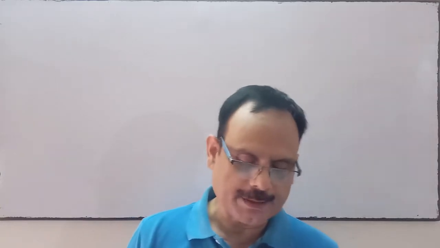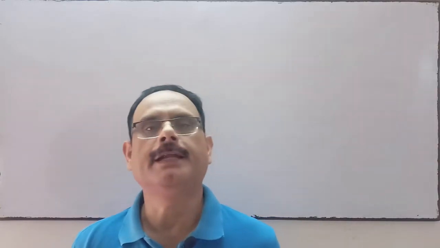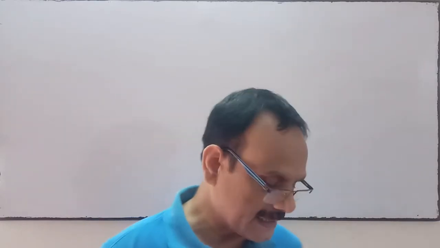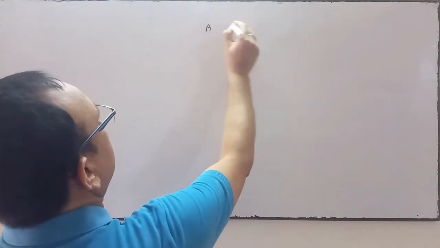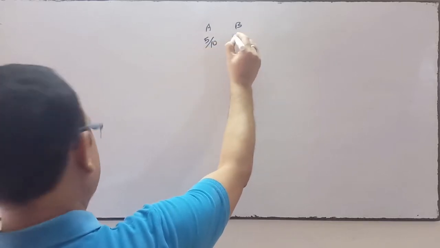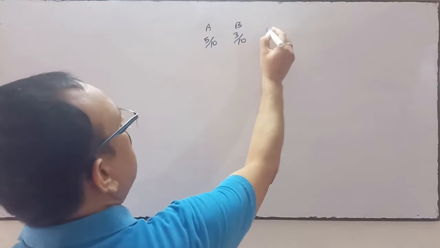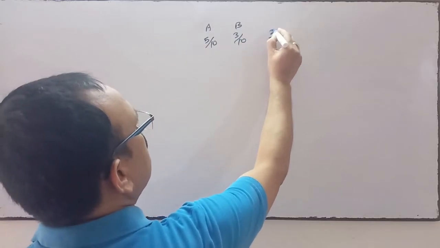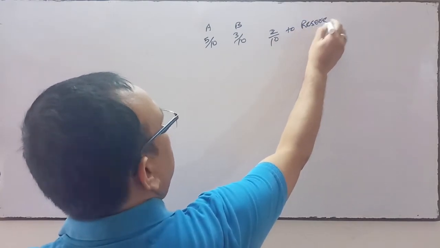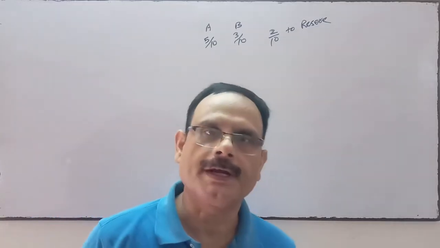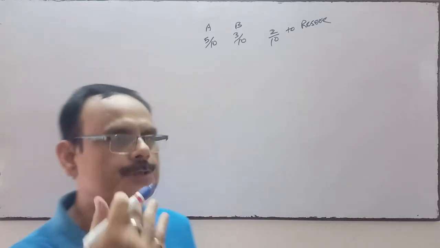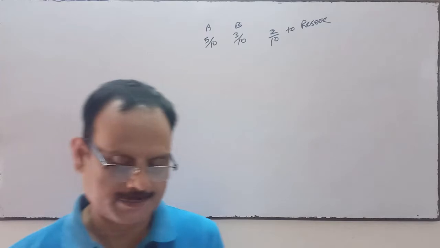A and B are partners sharing profit in the ratio of 5/10, 3/10 and transfer to reserve 2/10. So their profit sharing ratio is, A and B are the two partners, 5/10 to A, 3/10 to B, and the rest 2/10 will be transferred to reserve. So this is the way of distributing their profits: 5/10 in A's capital account, 3/10 to B, and the rest 2/10 will be transferred to reserve.